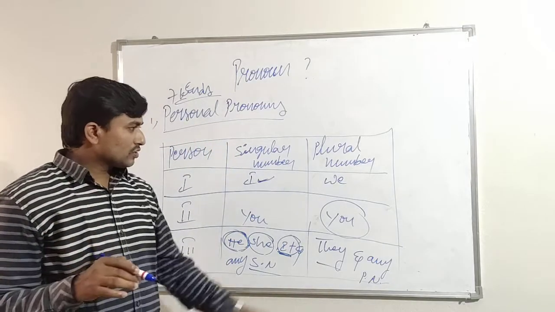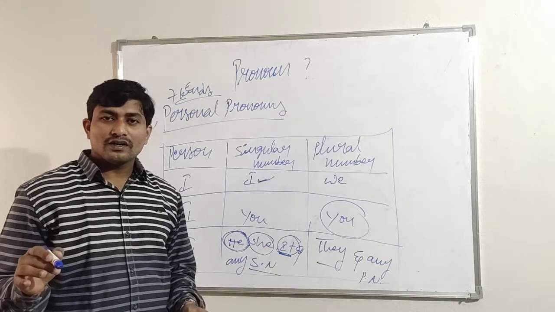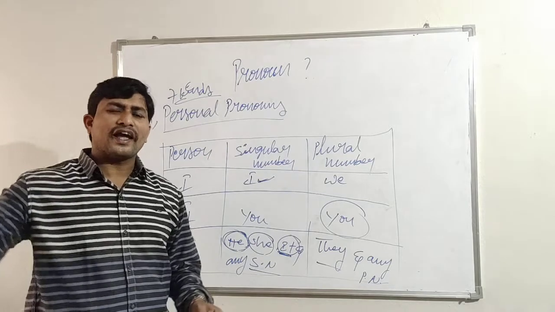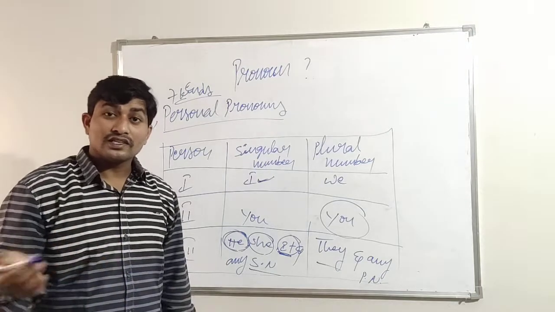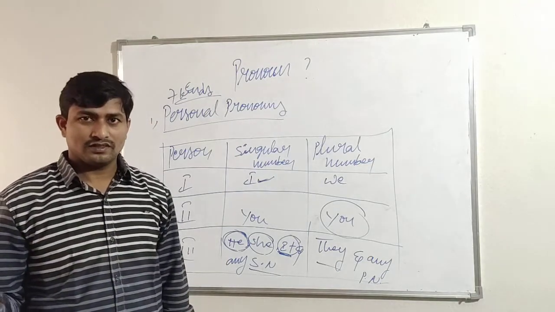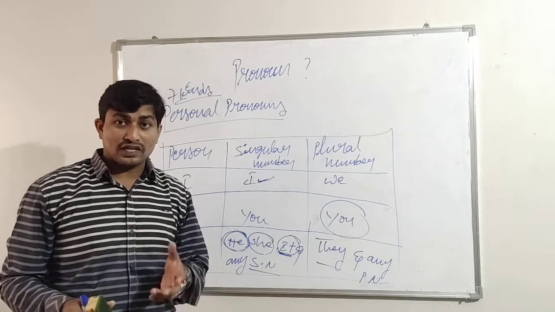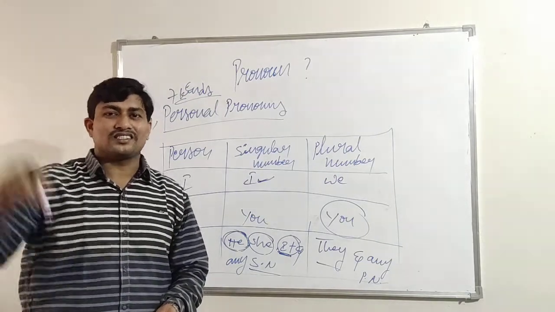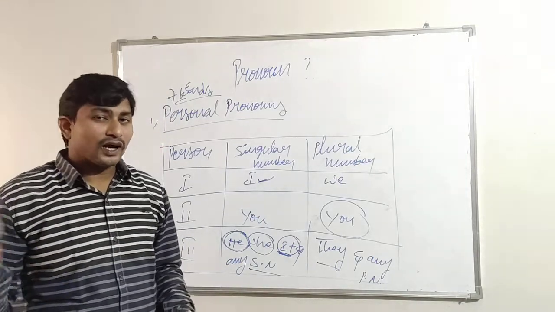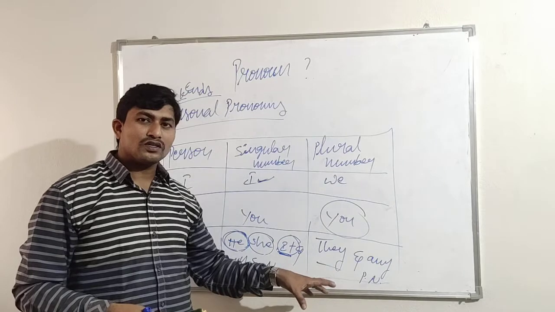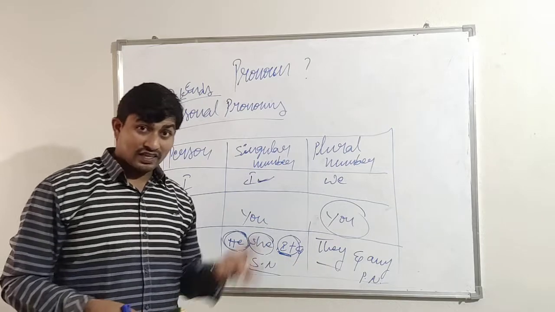Whom do we have to use the plural number they for? They is used for more than two people, or 2, 3, 4, 5, and so on. A group of, or somewhere there is a group. There are some people. They are distant to you. They may appear, they may not appear. Did you understand what I said now? They is used for more than two people, but they are not in front of you. They are not nearby you. They are somewhat distant to you. So, as you are going to talk about the people, you will have to use the plural number they.